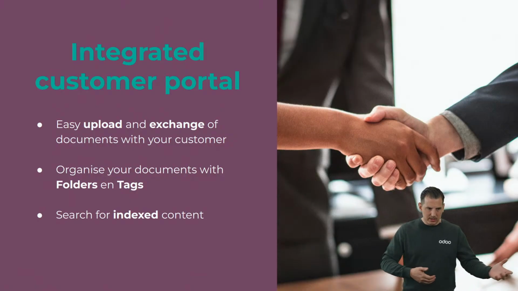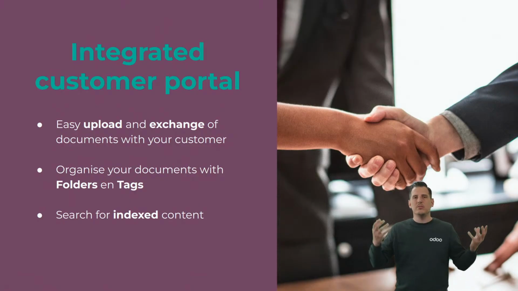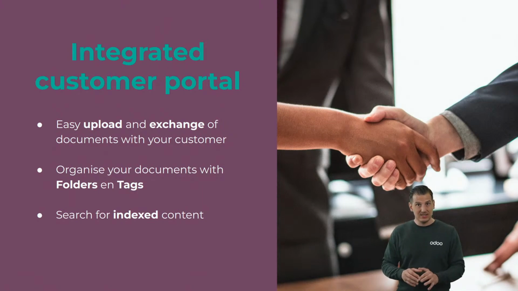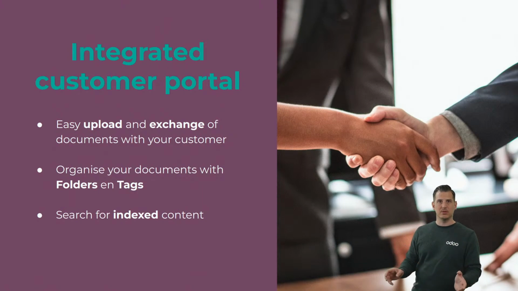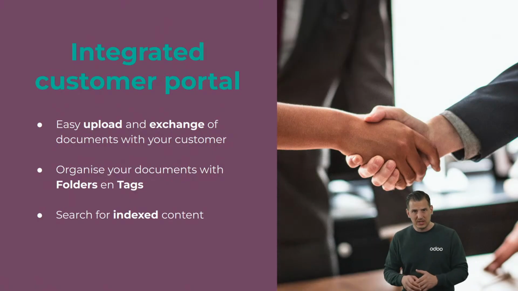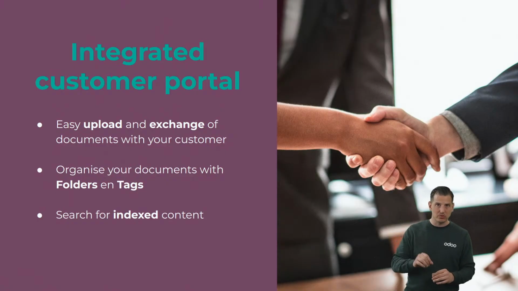Because it's broken, I need the bill for the guarantee, for example. Well, they don't remember anymore where they bought it. By making sure that the content of all our different documents is indexed, they can easily search for iPhone, for example, in the document application, and they will see all the different documents that contain iPhone, which is very useful for them to find documents based upon the content.